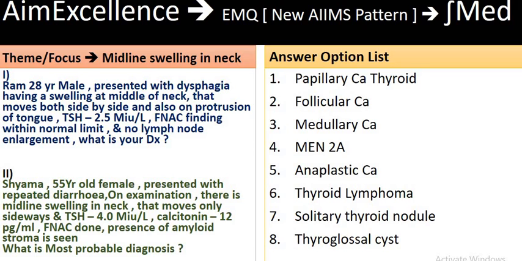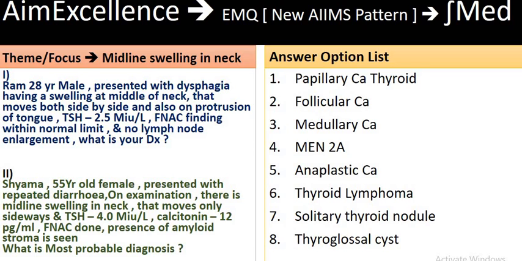On the right hand side you will see the answer option list, and if you consider a case in the final MBBS which is presented with midline swelling in the neck, this can be your differential diagnosis. So see the first condition: Ram, 28-year-old male, presented with dysphagia, having a swelling in the middle of the neck that moves both side by side and also on protrusion of the tongue. TSH level is 2.5 milli international unit per liter, FNAC finding within normal limit and no lymph node enlargement. What is your diagnosis? This is condition number 1.